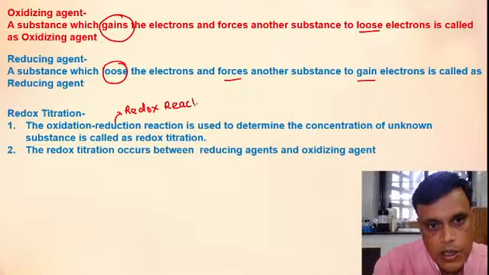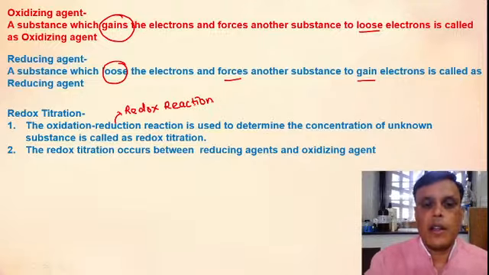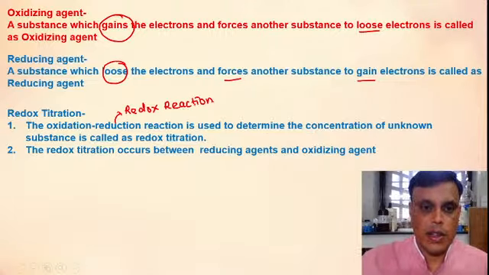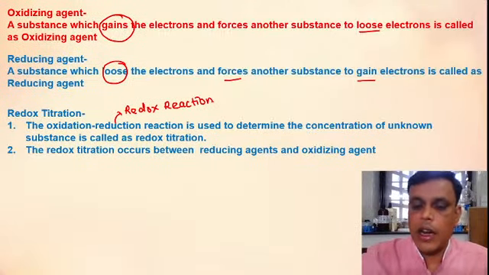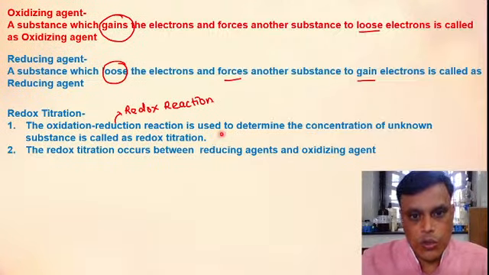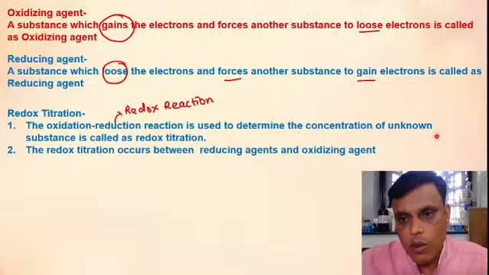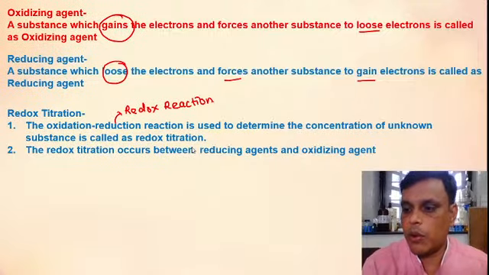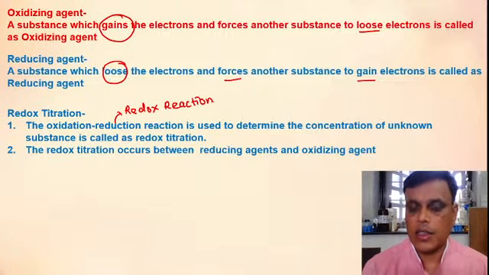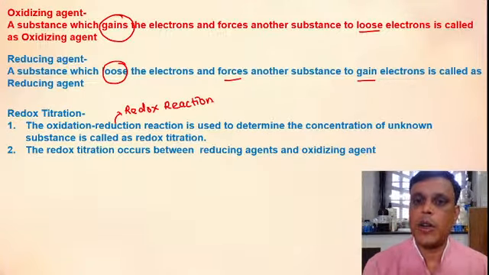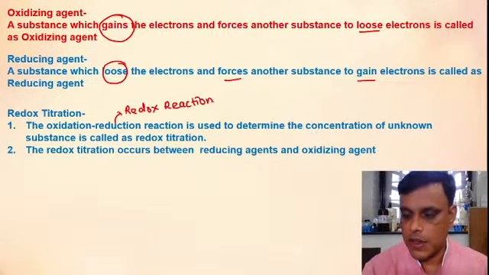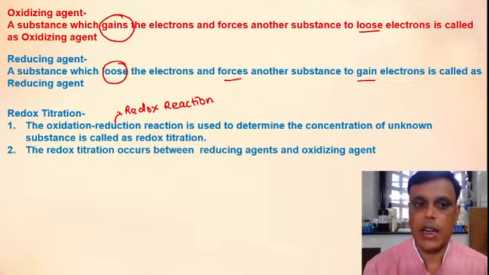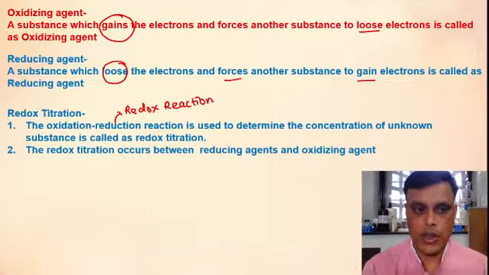When this oxidation and reduction reaction, or redox reaction, is used to determine the concentration of unknown substance, it is called as a redox titration. I told you earlier, when the redox reaction is used for the purpose of determination of concentration of unknown substance, then that reaction or that titration is called as a redox titration.